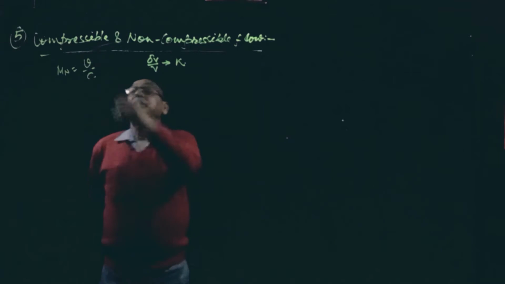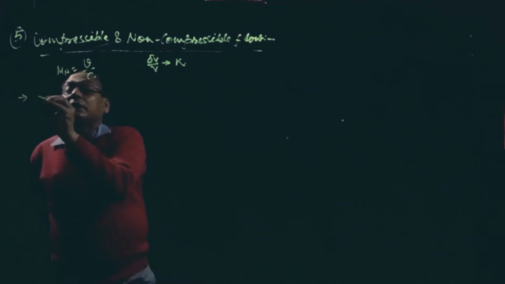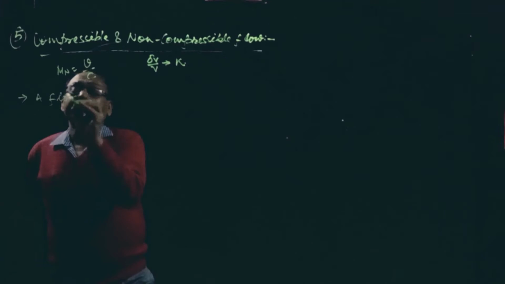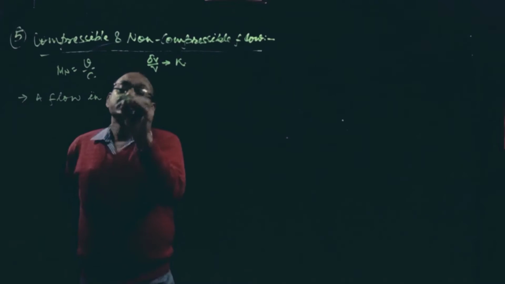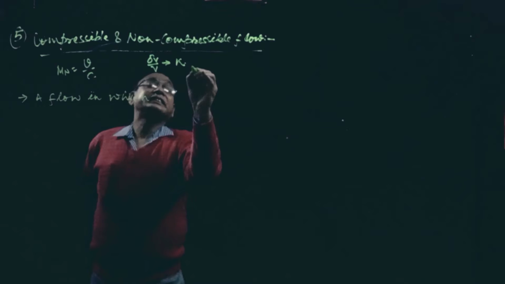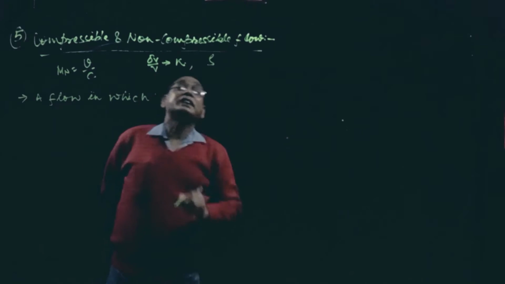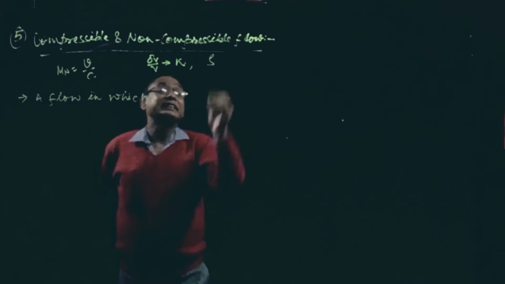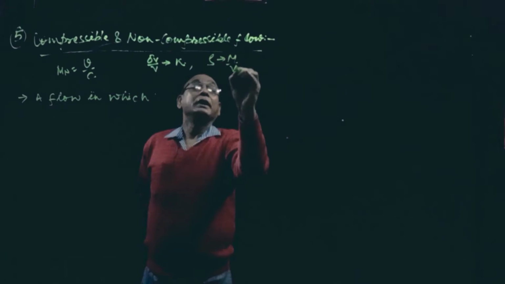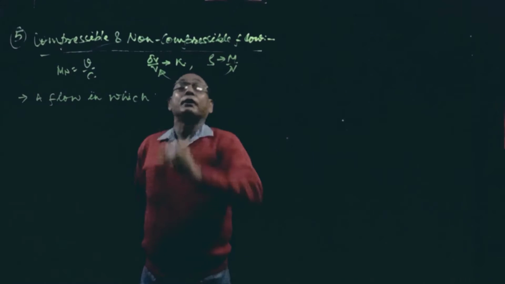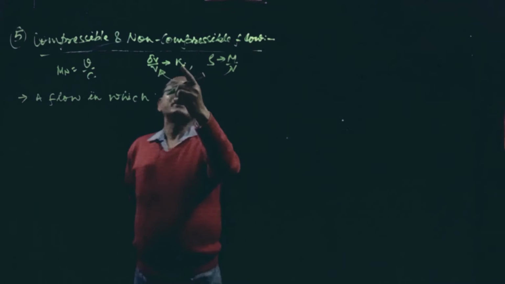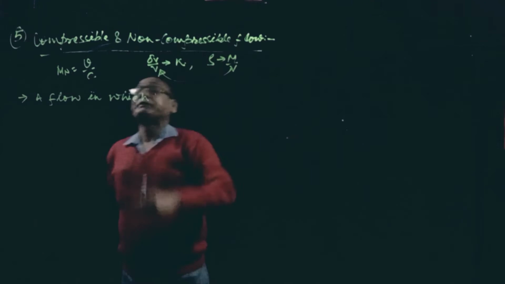Compressible flow, a flow in which that is related with density also. See, density is nothing but mass per unit volume, and this volume is related with bulk modulus, so it is a compressibility effect also.